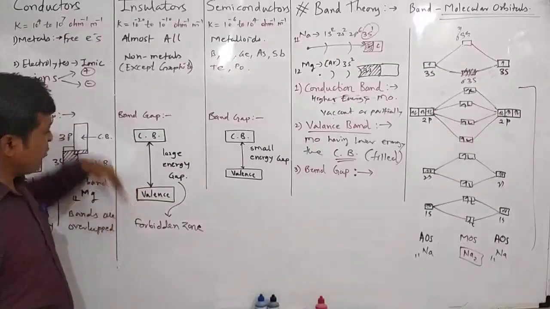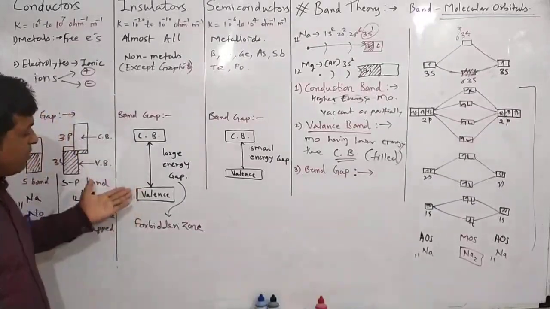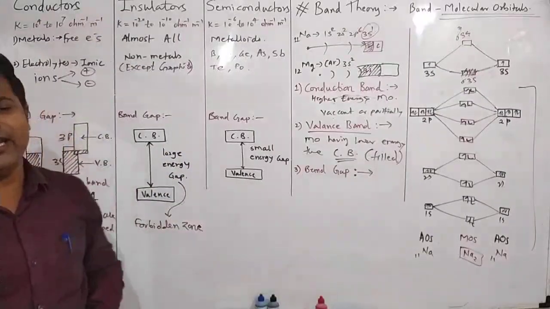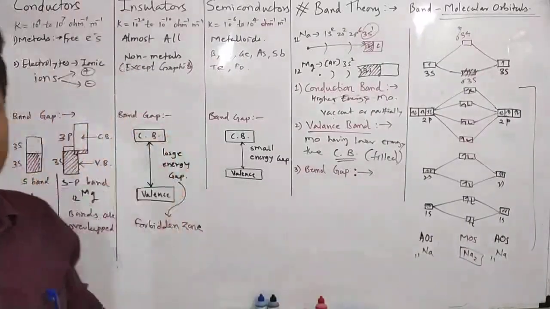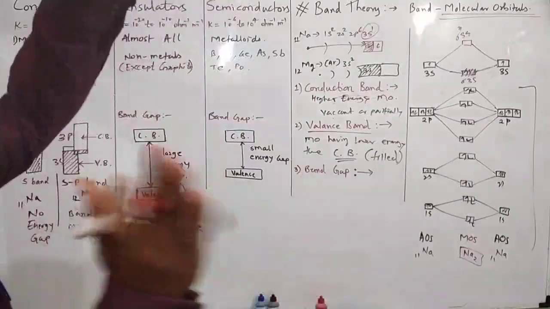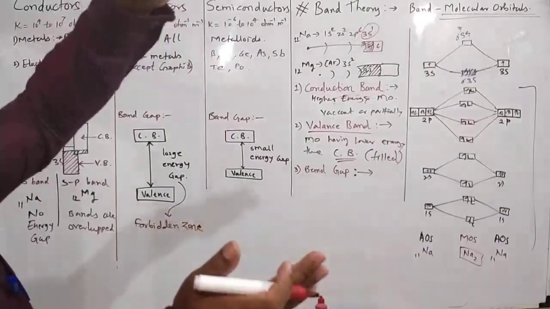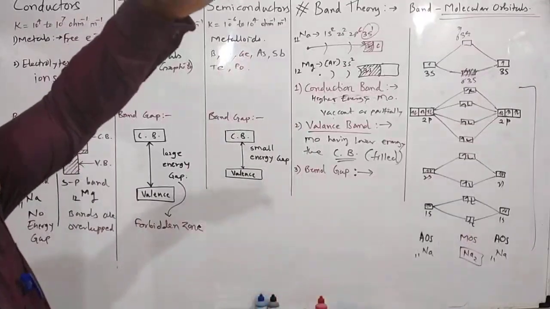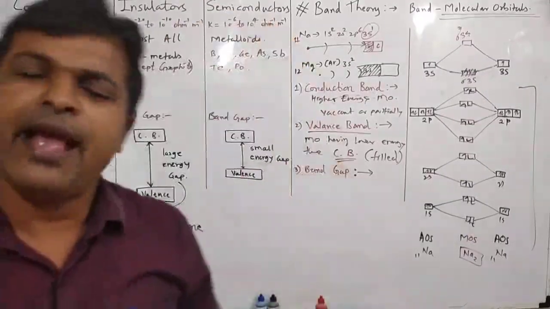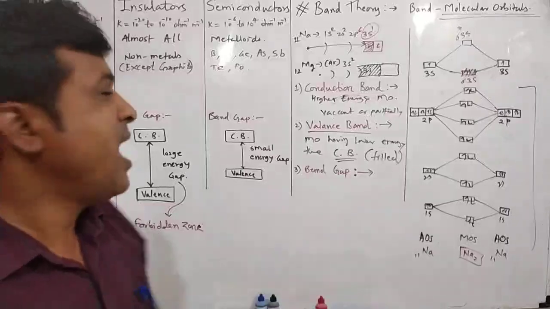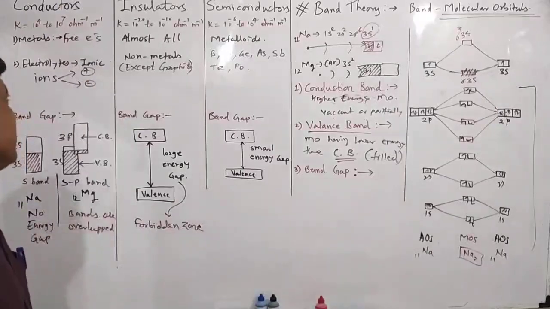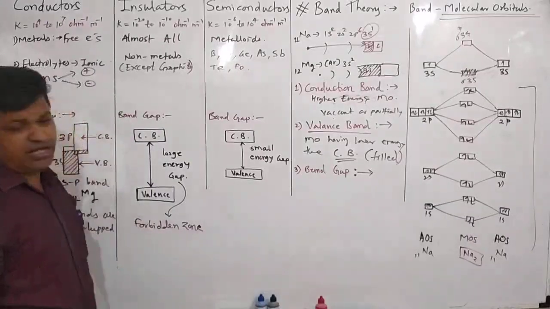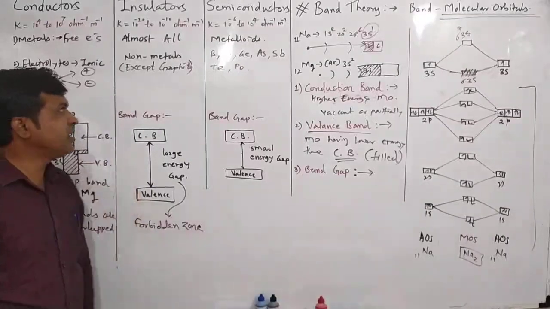If electrons cannot be promoted into the conduction band, the substance acts as an insulator, because the energy gap is very large. That is why they are used as insulators.